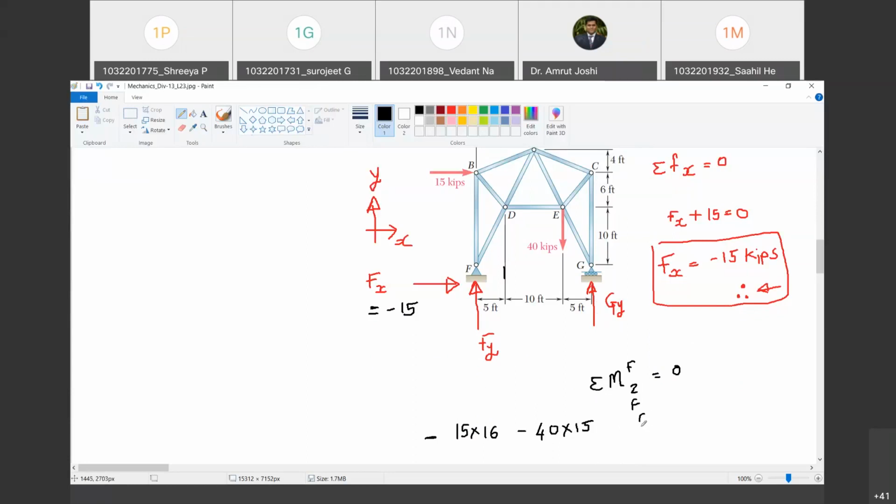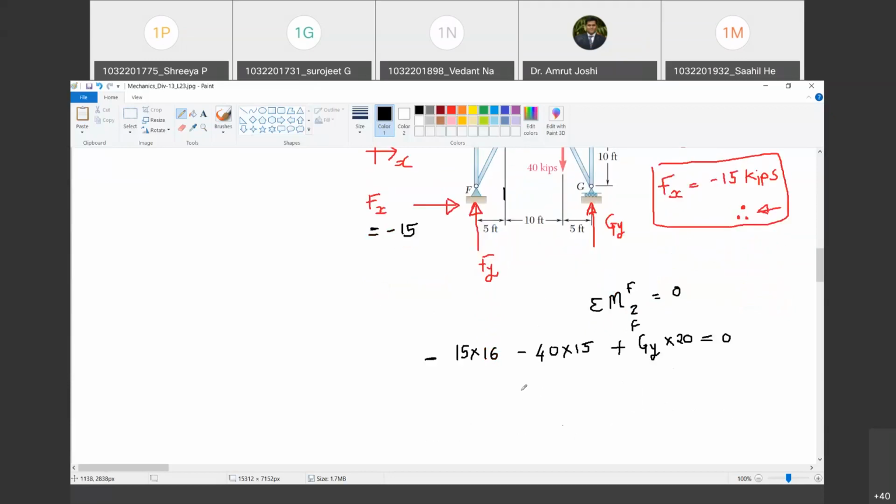Definitely. How much is the moment? Gy, do you agree? Yes, sir. Multiplied by how much? 20. Correct. And what nature of moment does it cause about F? Anti-clockwise. So I'm going to treat it as positive. This must be equal to 0. Happy? Yes, sir. So quickly solve and tell me what is the value of Gy.